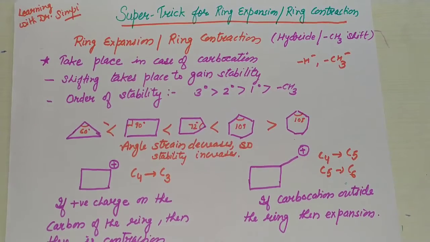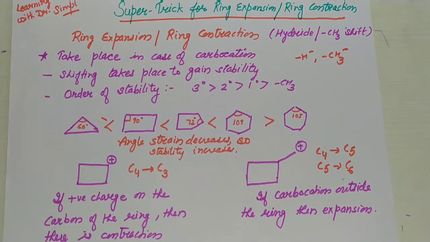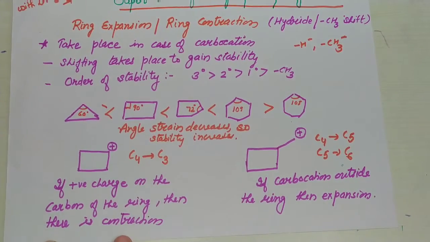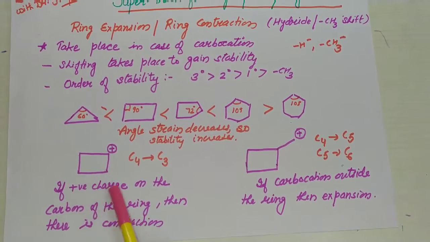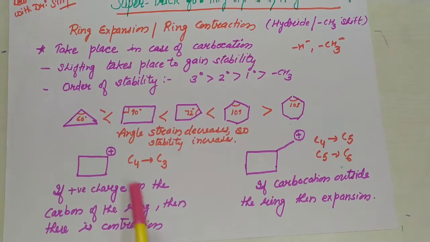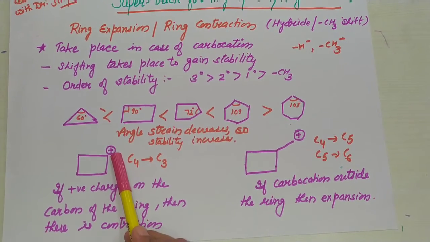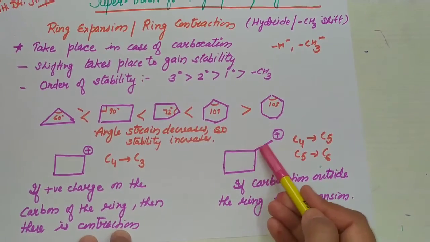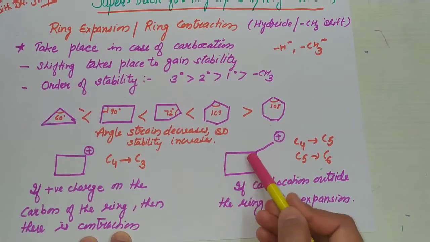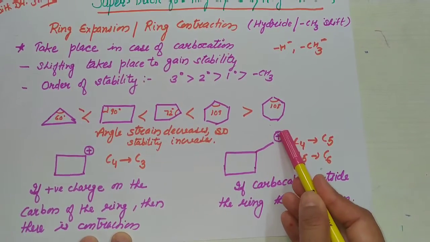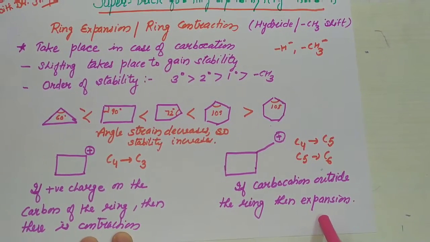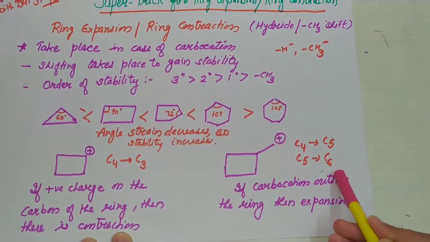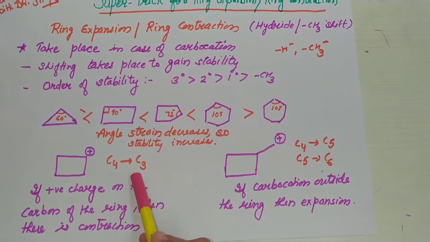In which ring does expansion take place, or in which does contraction take place? This is the example where ring contraction takes place. For example, this is a 4-member ring. If there is a positive charge on a carbon of the ring, then ring contraction takes place. And if there is a positive charge outside the ring, for example in this 4-member ring with the positive charge outside, then ring expansion takes place. Ring expansion occurs from 4-member to 5-member and 5 to 6-member ring, and ring contraction from 4-member to 3-member ring.